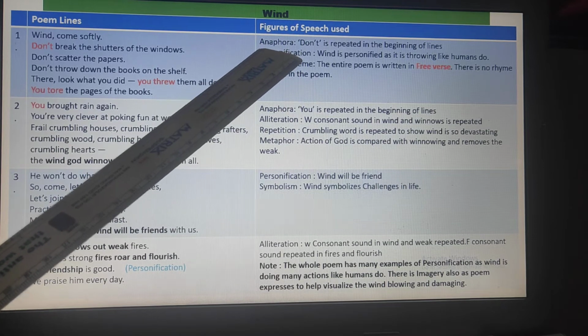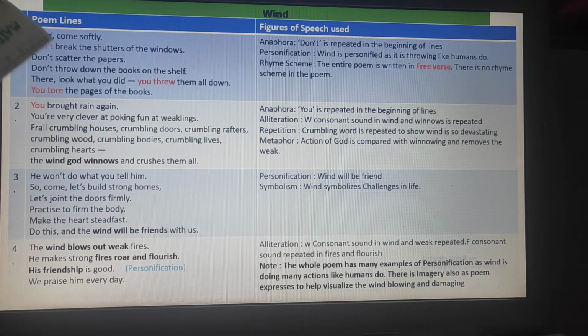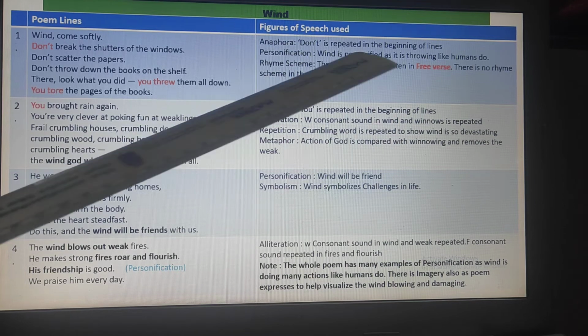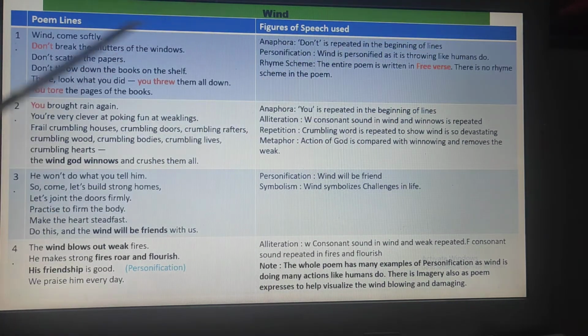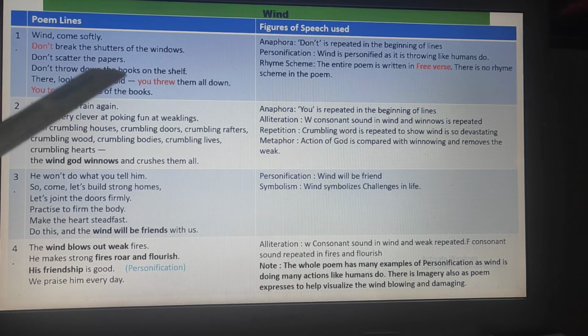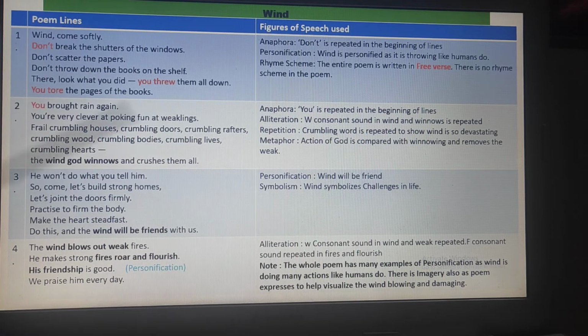So the first figure of speech we come across is anaphora in this first part, where you can see don't is being repeated in the beginning. So you have to explain why anaphora, because don't is repeated in the beginning. Then personification, again here in many cases the whole poem personification is used, because everything that the wind is doing, it's coming softly, it's breaking, it's scattering, it's throwing, it's tearing.